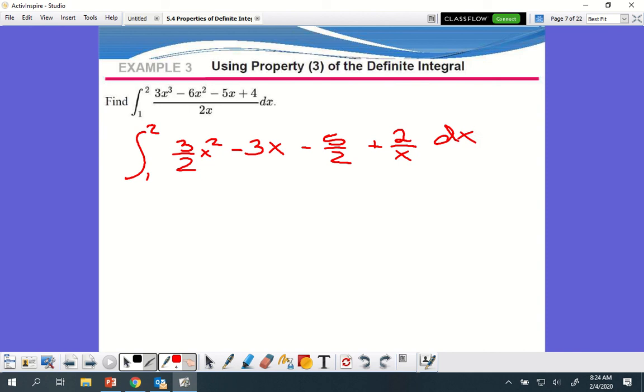So I used algebra to simplify this problem. Now I separated each one of these terms, and I'm going to just take the integration of the whole thing. And that's going to make life a whole lot easier. So separate the whole thing. Okay, go ahead. Antiderivative of the first one.